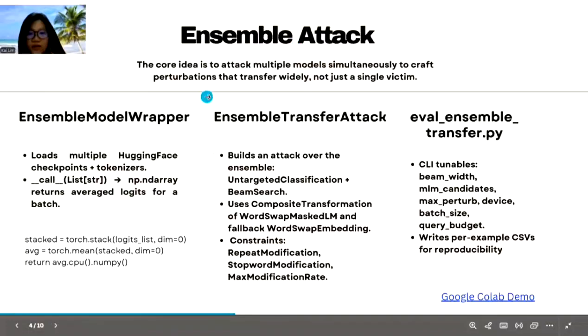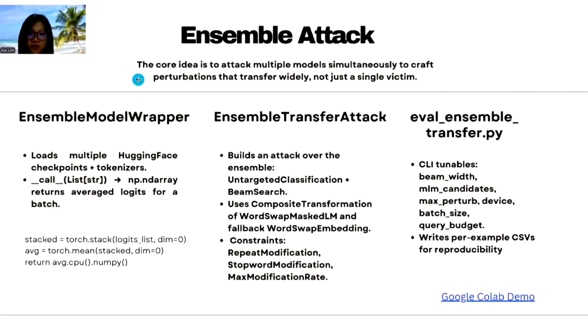So my research is on Ensemble Attack. The core idea is to attack multiple models simultaneously to craft perturbations that transfer widely, not just a single victim. I rewired TextAttack from single model recipes to ensemble-aware attacks that purposely look for perturbations that transfer across models. So practically, I added 3 things.